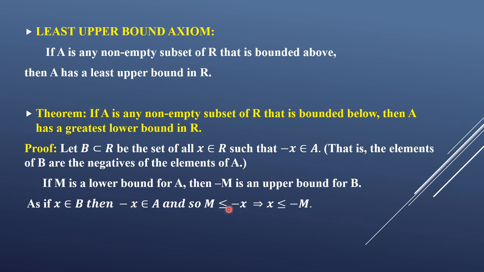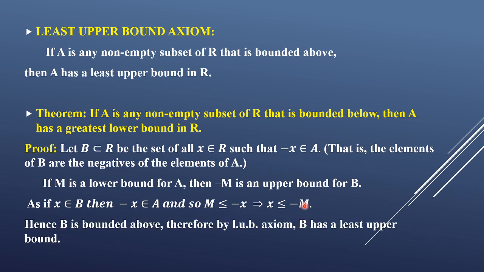If we multiply by minus 1, we get x is less than or equal to minus M. Now look here, this x is an element of B, and for that x is less than or equal to minus M. Means that for every element of B there is an upper bound.